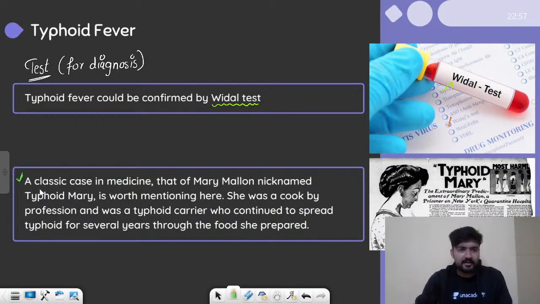So let us discuss it. A classical case of medicine is that of Mary Mallon. Her nickname was Typhoid Mary. It is worth mentioning here. She was a cook by profession, and she was a typhoid carrier who continued to spread typhoid for many years through the food she prepared. So through her prepared food, many people got infected by typhoid and many died. So she was a killer, right? So yes, this is the case of Typhoid Mary. So this is all that you need to know about typhoid.